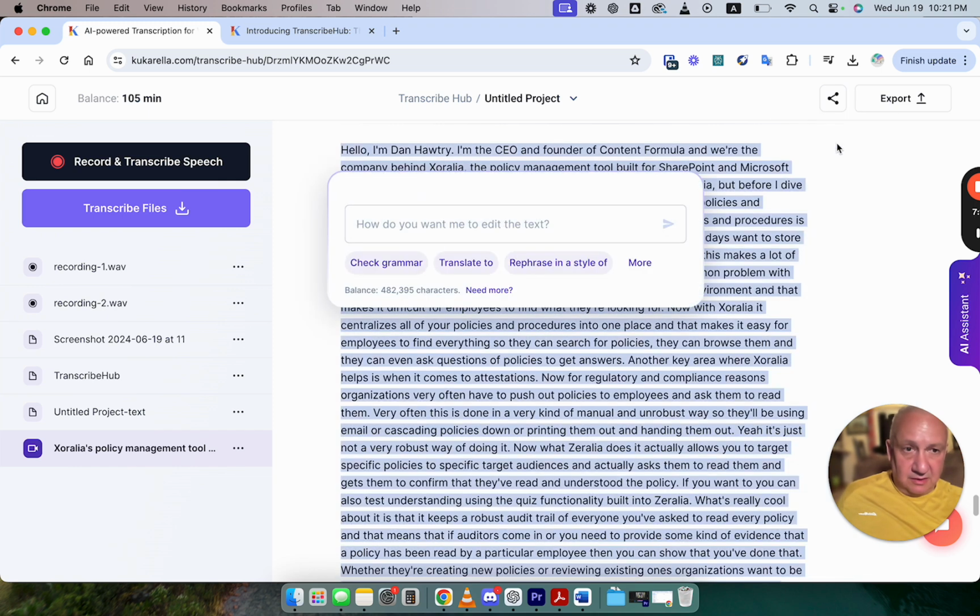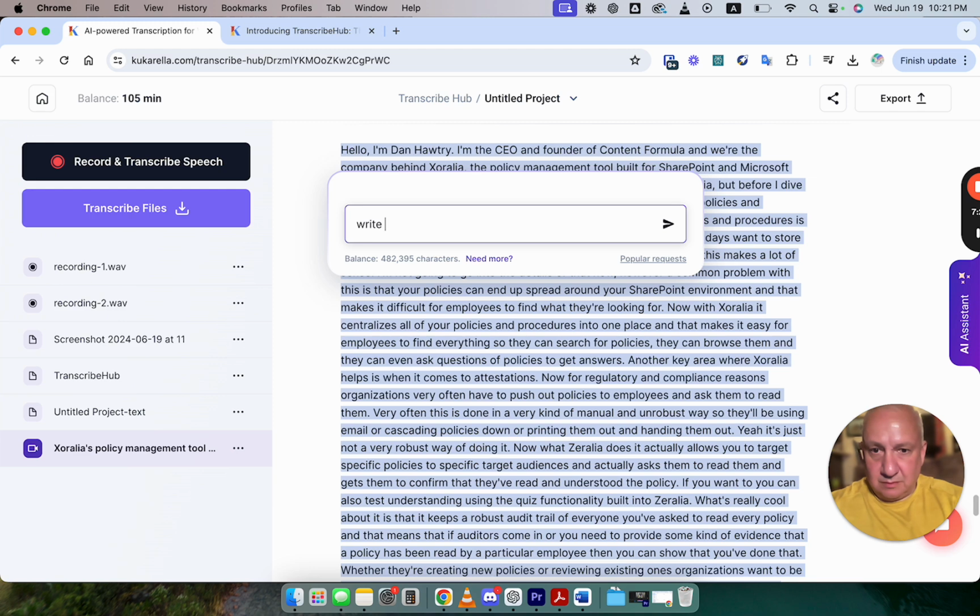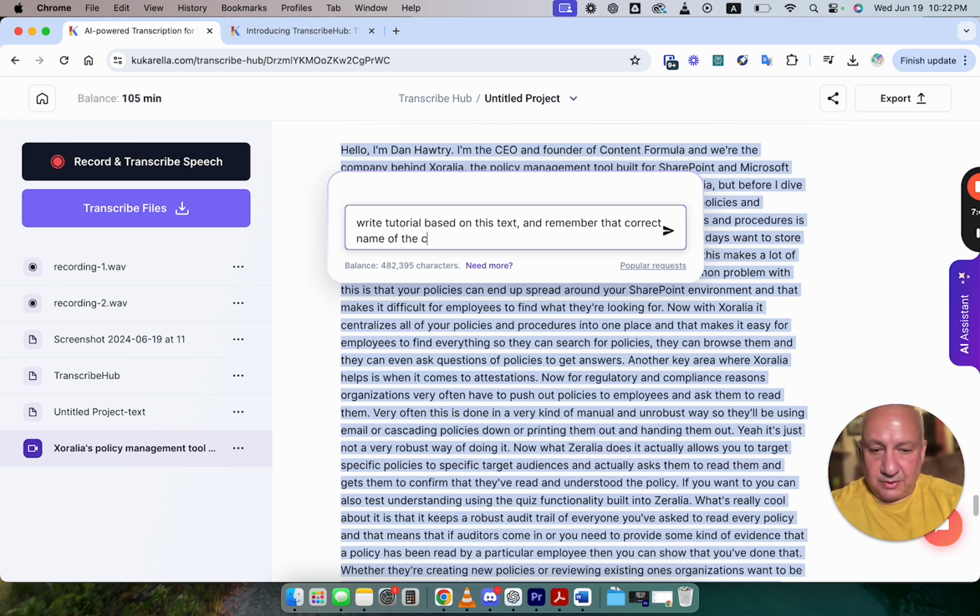In this case, click on Ask AI in the context menu and say something like write tutorial based on this text, and remember that correct name of the company is Zorada.